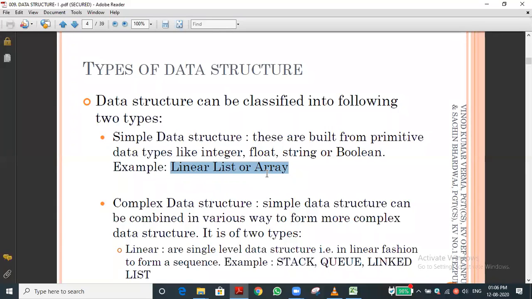Suppose one element is a character, then all the elements should be character. Can you tell the syntax for an array? Yes. I didn't get it. Can you please say the syntax for an array, sir?